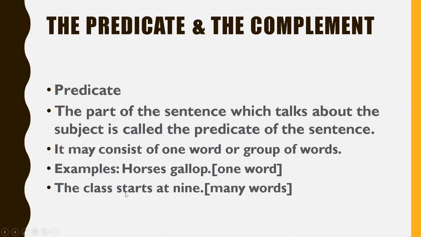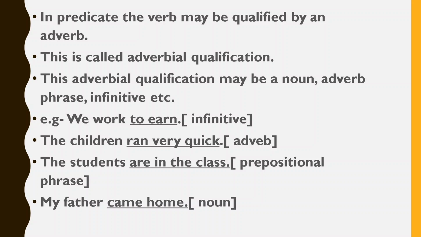Shall I move on? Now next, in the predicate the verb may be qualified by an adverb. Predicate में verb may be qualified by an adverb, which is called adverbial qualification. And this adverbial qualification may be a noun, may be an adverb, may be a phrase, or may be an infinitive. You know about infinitive and phrase, all these things I taught you in your last class, in class 7. So these adverbial qualifications may be a noun.